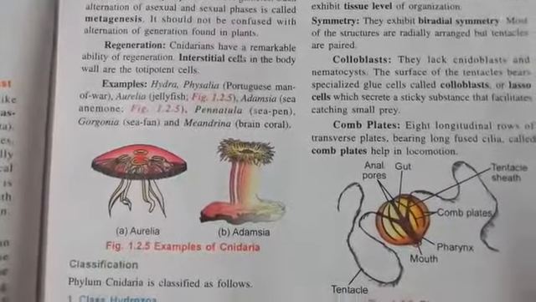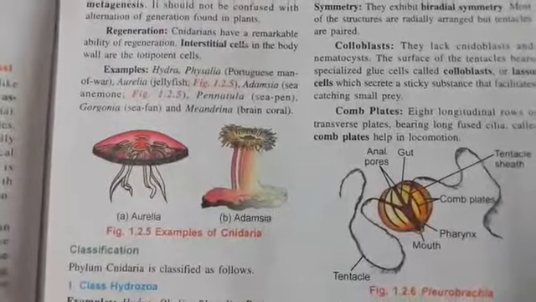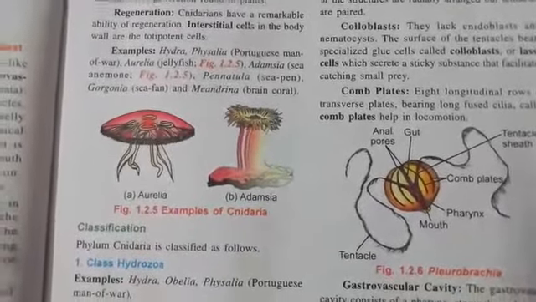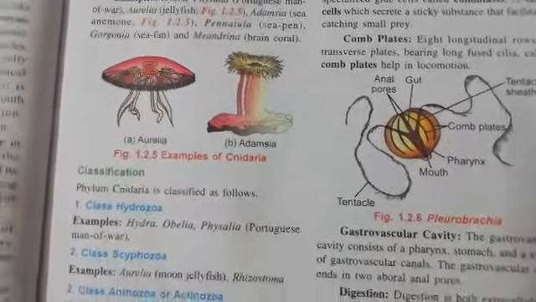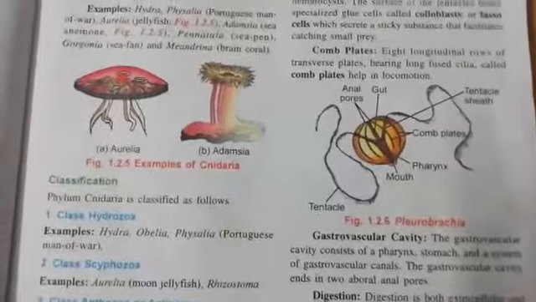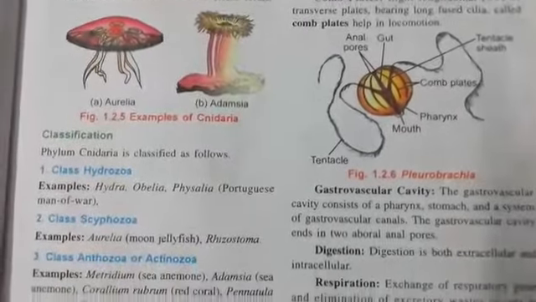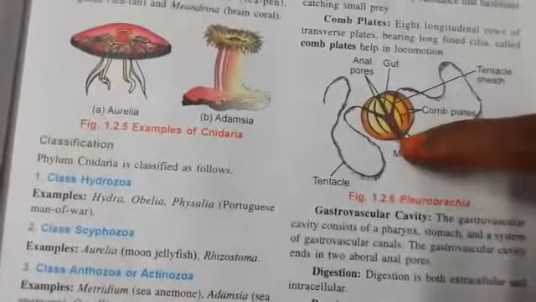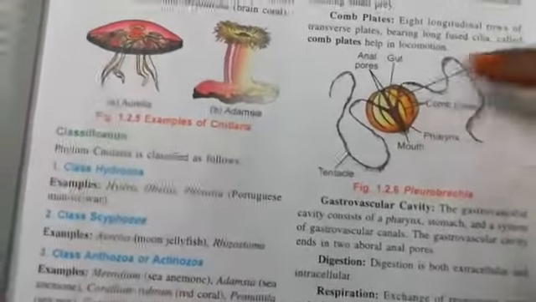And in Cnidarians, cnidocytes are present. Here in Ctenophora, colloblasts, which are lasso cells, glue cells, are present to attach. And comb plates are present to move from one place to another place, for locomotion. In the gastrovascular cavity, if you observe, mouth is present, and anus is present, two anal pores.